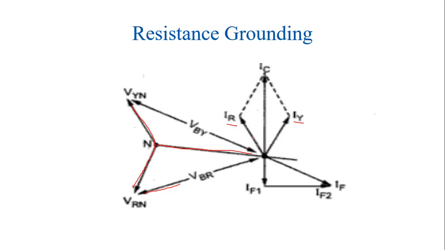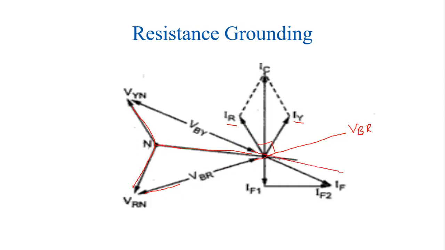So how to draw this vector IR? We can consider the VR vector. This is VBR. For this VBR, its corresponding IBR leads the voltage by 90 degrees since it is a capacitive circuit. Next one is VBY. So extend this line.